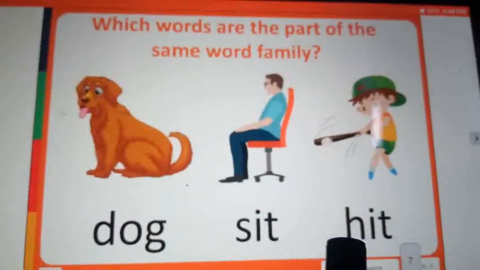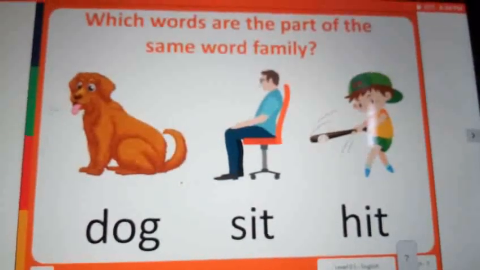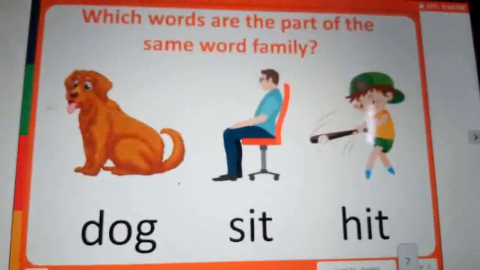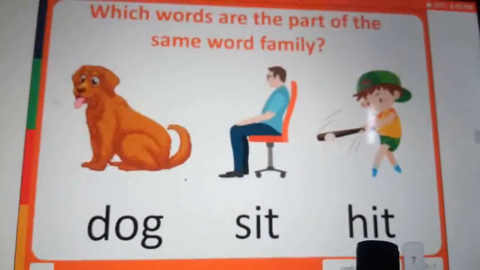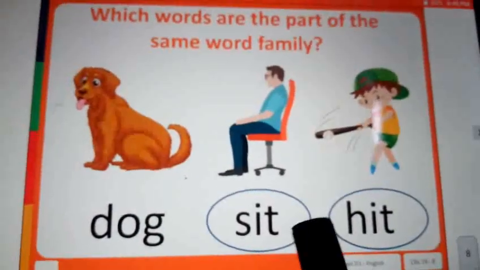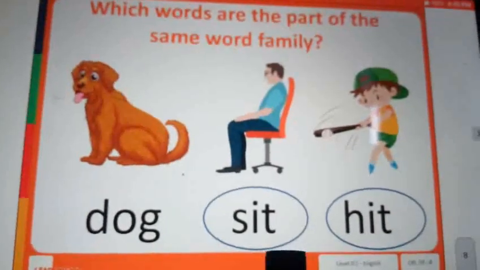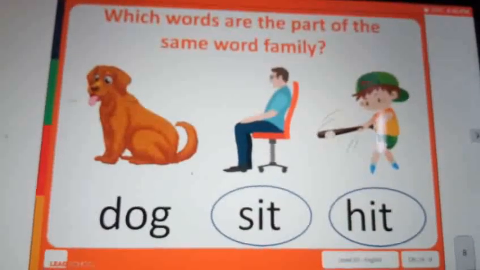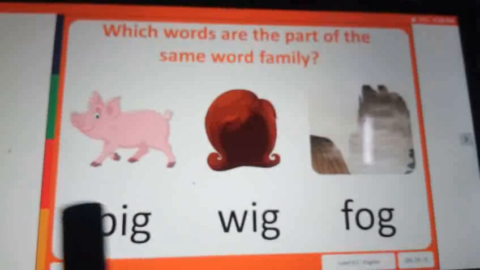Dog, sit, hit. Hit. Right? Yes. Very good. Sit and hit. Sit and hit have the same word family. See that? So do you understand, my dear children? Middle and end sound being the same means that they are word families. Right? Yeah, see the next picture.